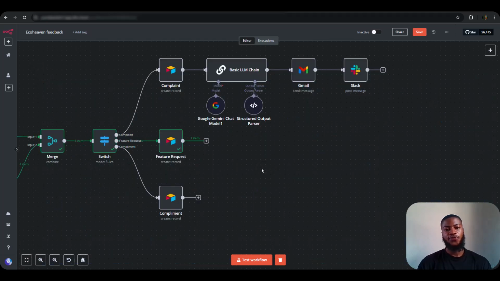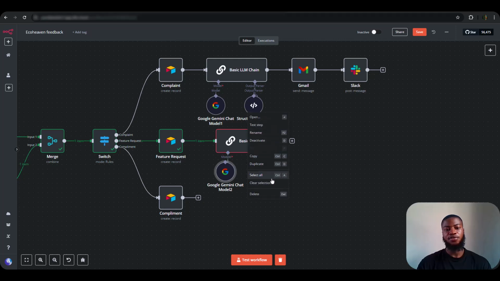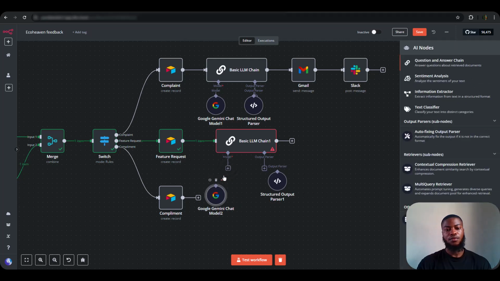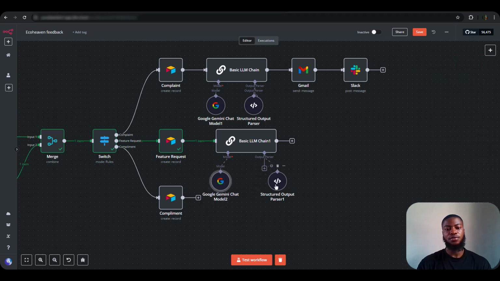Alright, so the next thing on the workflow is to add a basic LLM chain. But what you can do is actually copy all this. So let me just duplicate this. Yeah, good. So I've duplicated this. Let me copy this also to make everything fast, and the structured output also. Alright, good. Let me just hook it up with this, and the output parser. So that's pretty good.